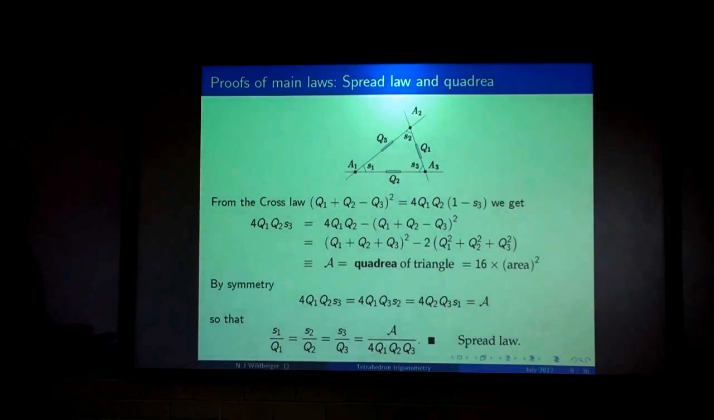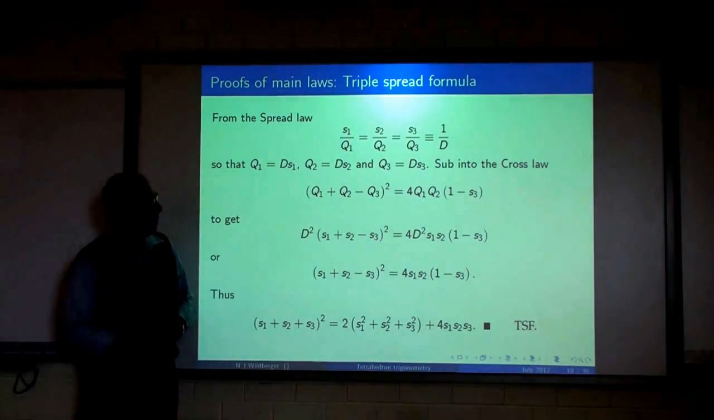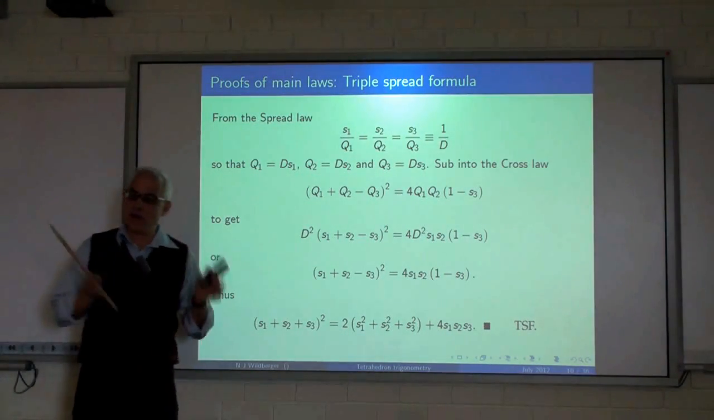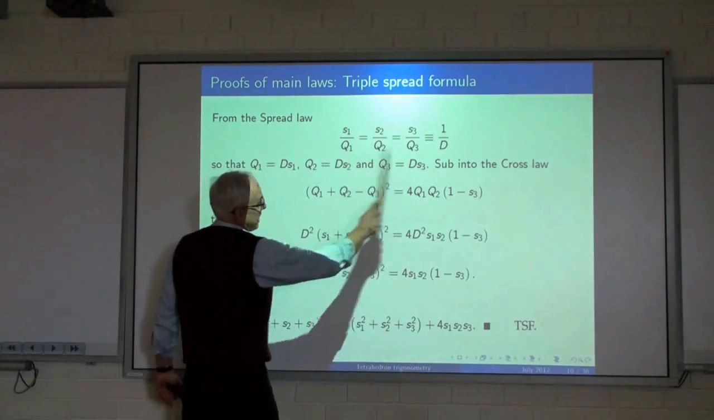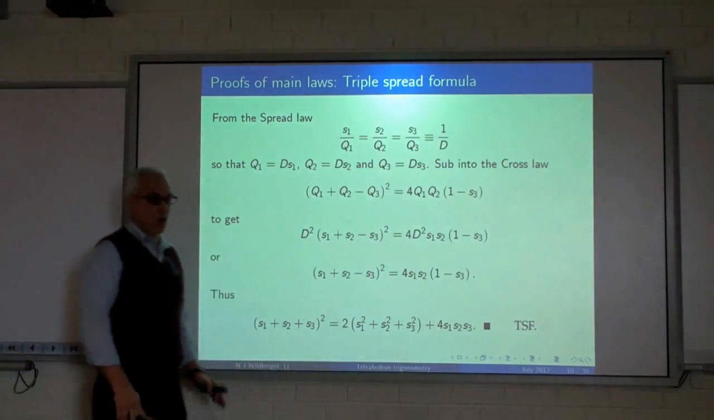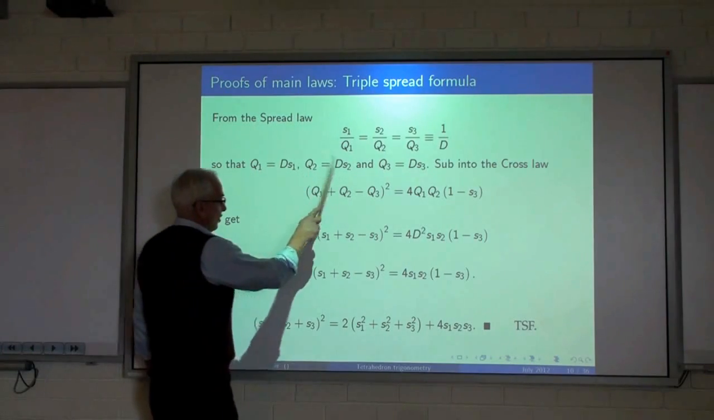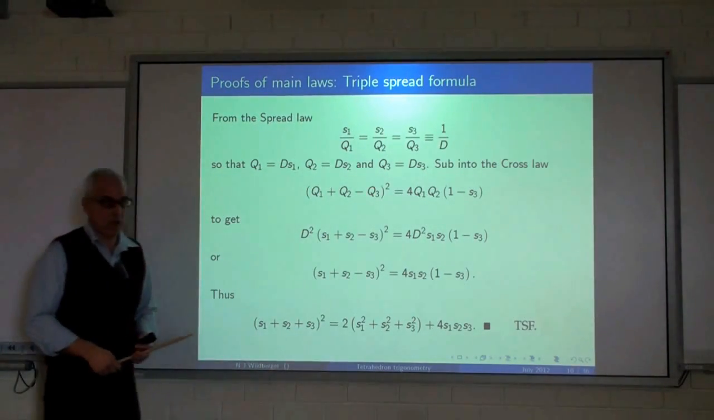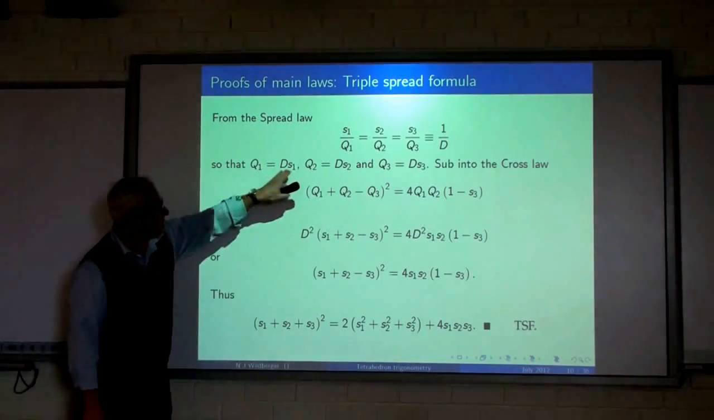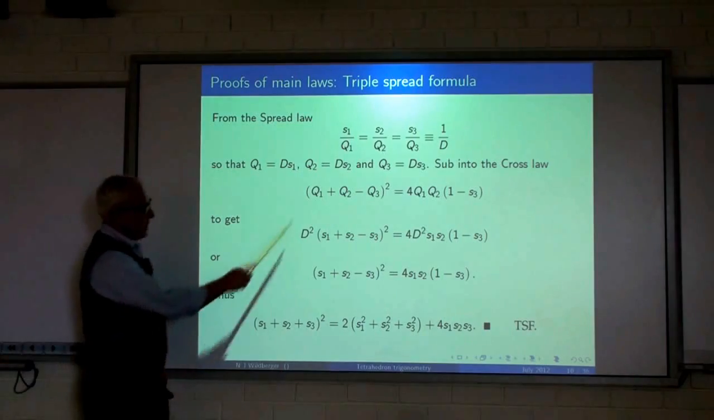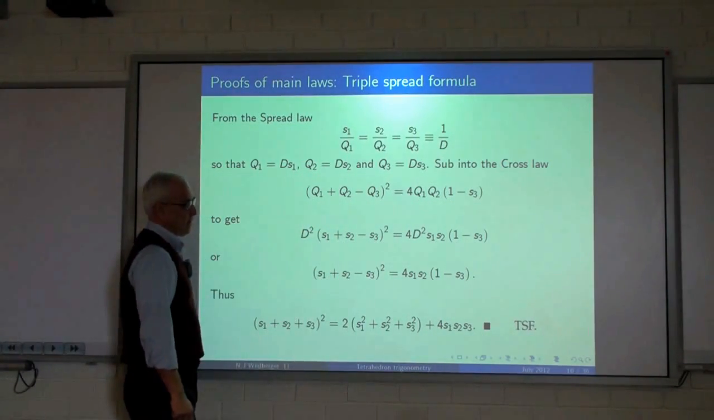Oh, I have to figure out how to go forward. Okay. And our third main law, the triple spread formula. How are we going to prove that? We're going to combine the cross law and the spread law. There's the spread law that we just proved. We're going to set this common ratio equal to 1 over d. We don't care what 1 over d is, but whatever it is, it then tells us that Q1 is equal to d S1, Q2 equals d S2, and Q3 equals d S3. We're going to substitute that into the cross law. Here's the cross law yet again. And we replace the Q's with these expressions. So then there's a common d here that pulls out as a d squared, and we have S1 plus S2 minus S3, all squared.